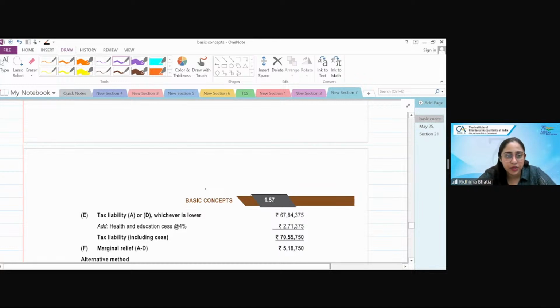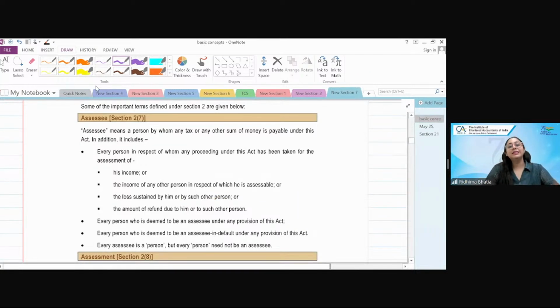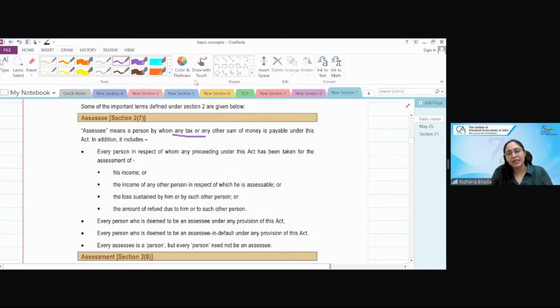So assessee includes not only the person who has to pay tax on income, it's basically any person who has to pay any sum or any tax.